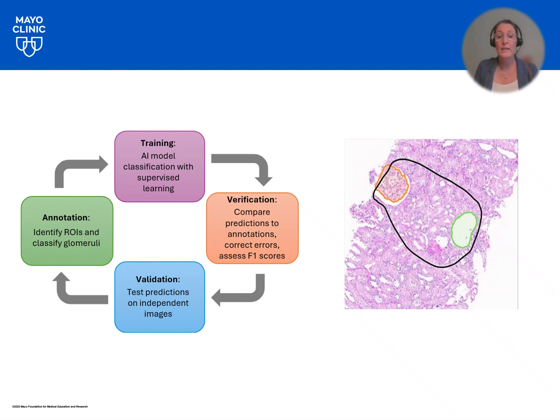Shown on the right is an example of a biopsy where the region of interest is traced in black. That tells the machine where to look. And then the orange is a healthy glomerulus. And then the green is an empty Bowman's capsule. So that's an example of the annotation.